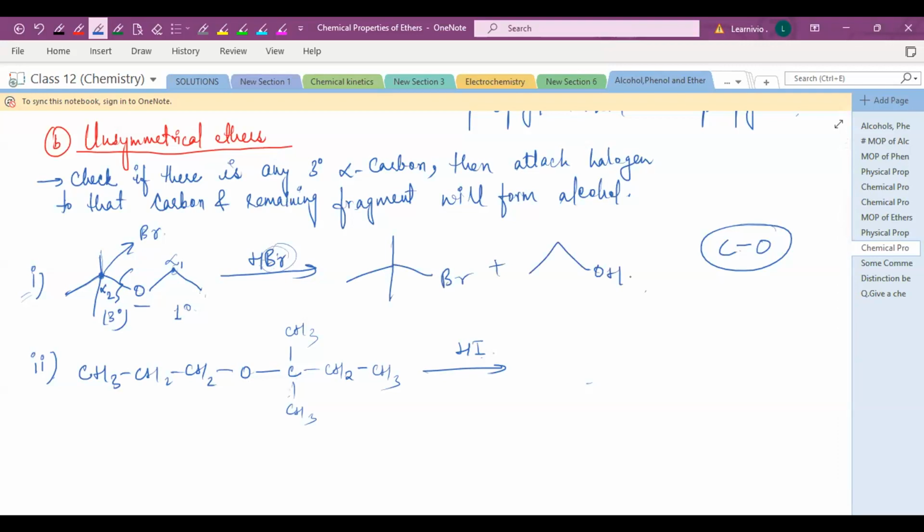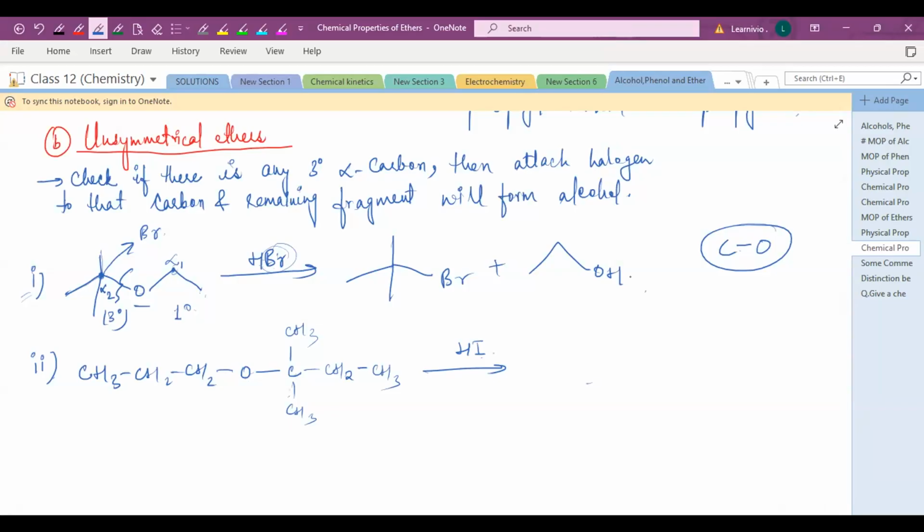But in the Williamson ether synthesis, you should be very careful. You will prefer only the primary haloalkane because it occurs via a nucleophilic substitution reaction, and in nucleophilic substitution, a primary haloalkane is less hindered. So you have to choose the less hindered haloalkane.